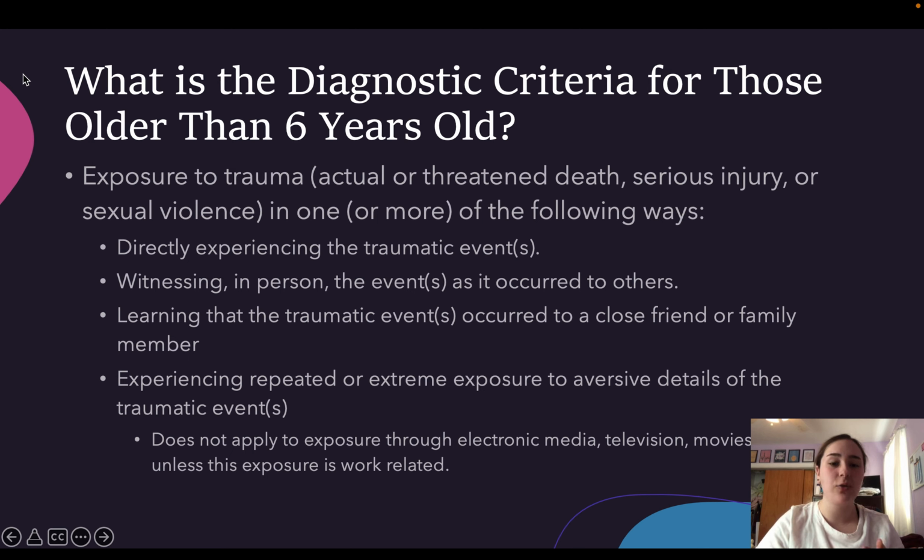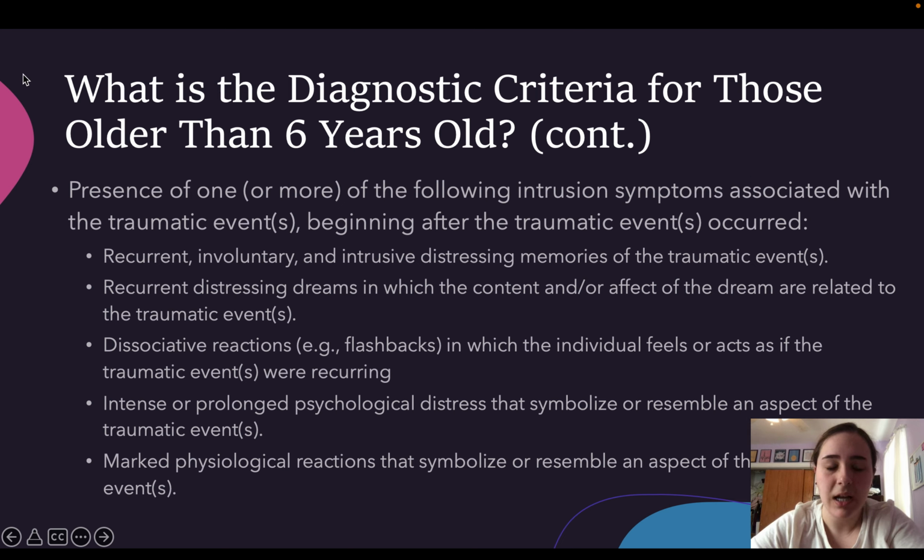that the traumatic event occurred to a close friend or family member, and experiencing repeated or extreme exposure to adverse details of the traumatic events, which does not apply to exposure through electronic media, television, movies, etc., unless the exposure is work-related. Another piece of criteria for those over the age of 6 includes presence of one or more of the following intrusion symptoms associated with the traumatic event beginning after the traumatic event has occurred.